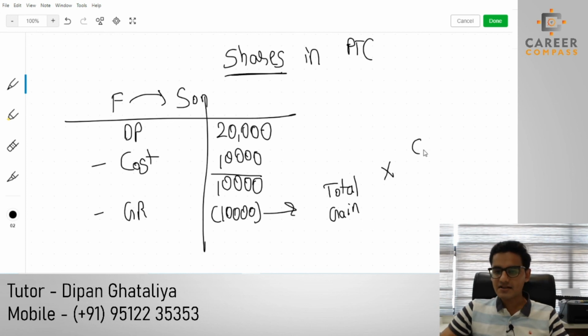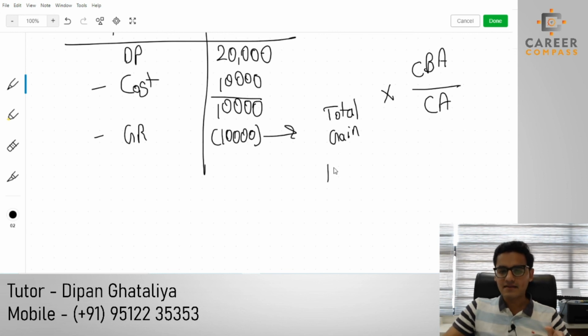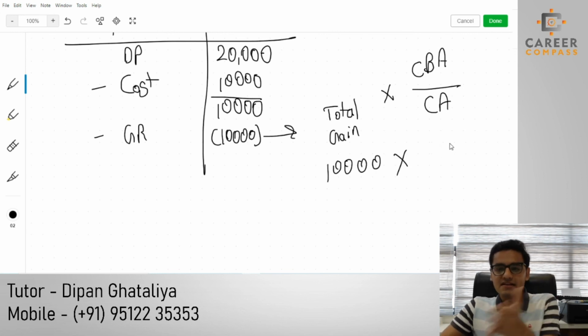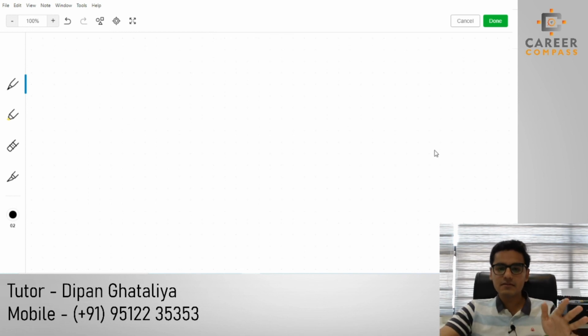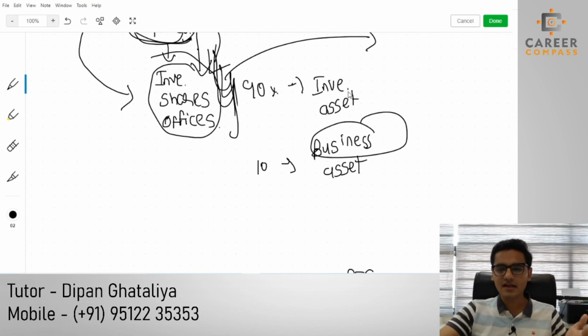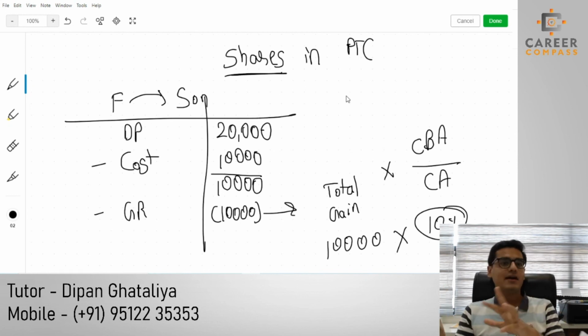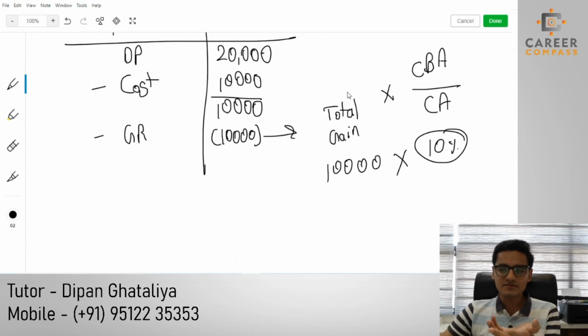multiplied by chargeable business asset divided by total chargeable asset. In our example, students, our total gain is 10,000. Our chargeable business asset is only 10%. Please remember, business asset can be just paper, a simple bank balance, or a small office. So our business asset is just 10%, divided by our total chargeable asset.